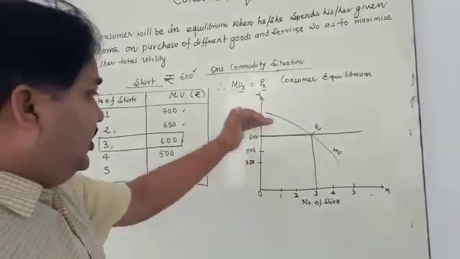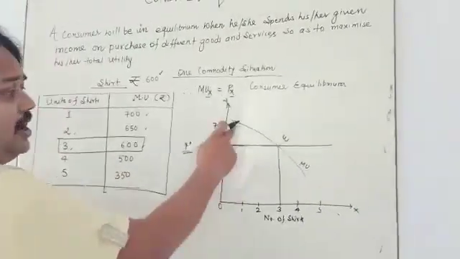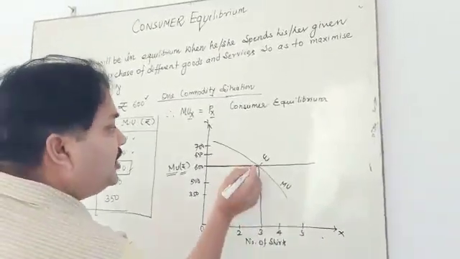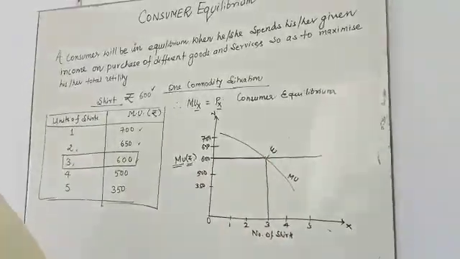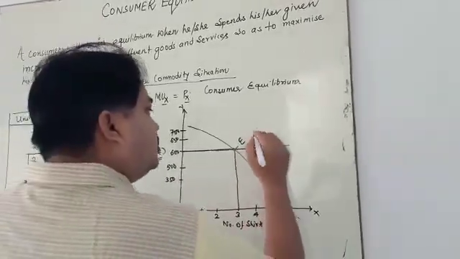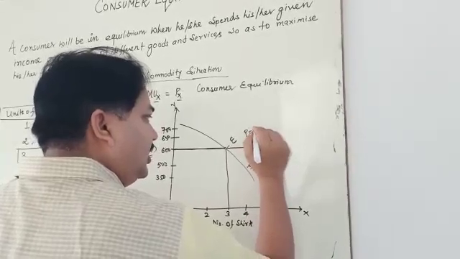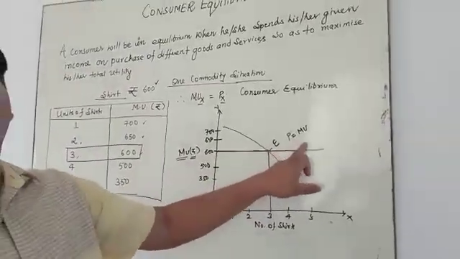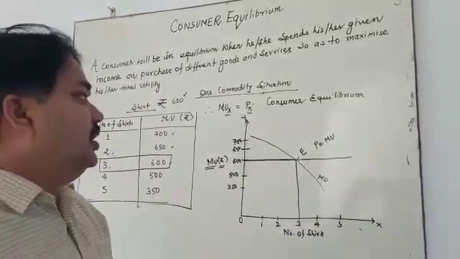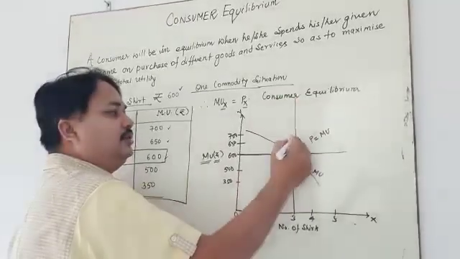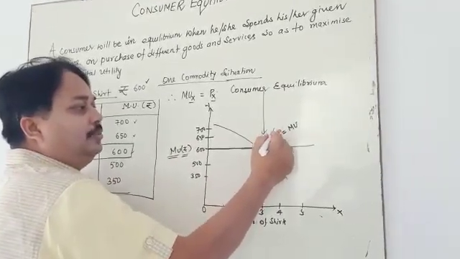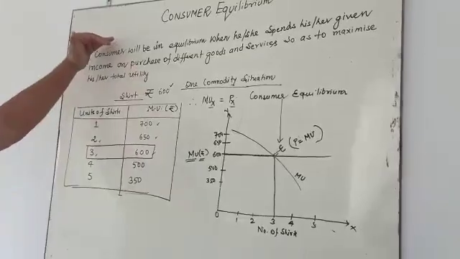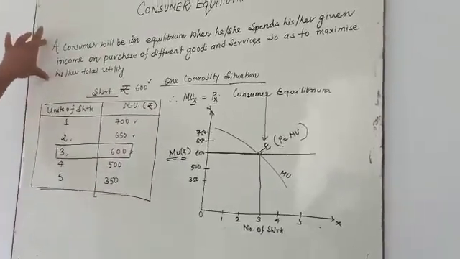With the help of this diagram you can observe that the marginal utility curve moves downward. It is a law. This point is called consumer equilibrium. You can also write that the price of the shirt is equal to the marginal utility of the shirt. This E point is also called consumer equilibrium, where the price of the shirt is equal to marginal utility. Now I am going to explain the law.